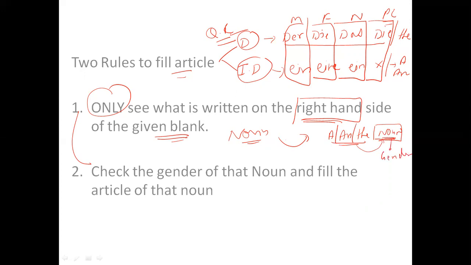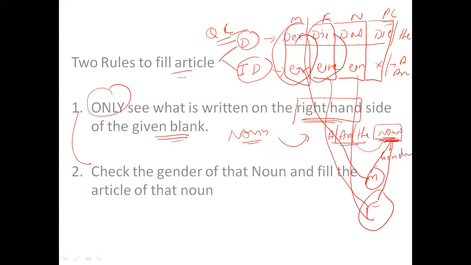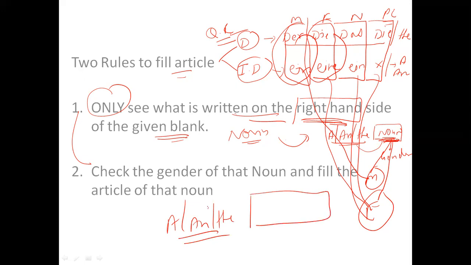So if this noun's gender is masculine, then we will use one of these two words. If the gender is feminine, we will use one of these two words. If it is neutral, then these words. If it is plural, then these words. So we have to only see what is written on the right hand side of the article. For example, a, an, or the: this is on the left, and this is on the right. Whatever is written on the right, we have to check the gender of it, and fill the article for that noun.